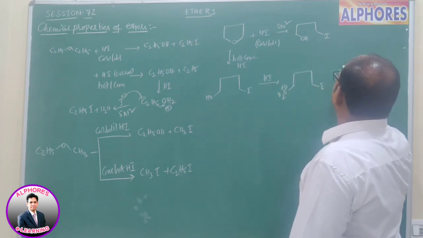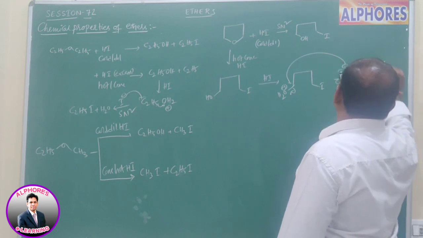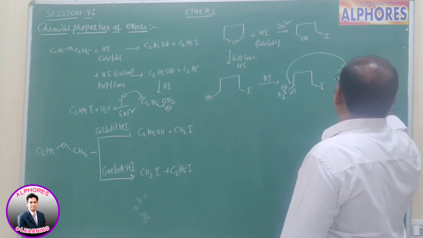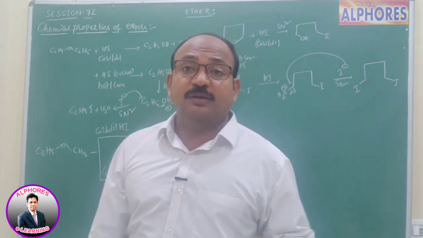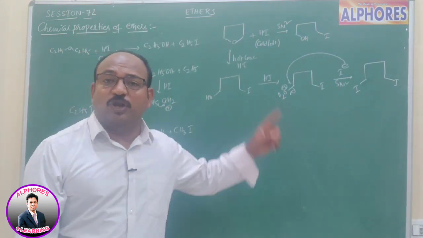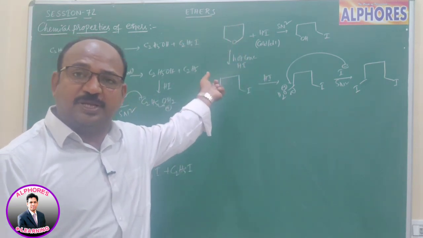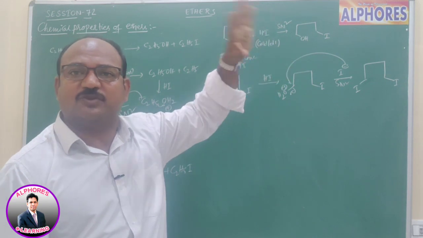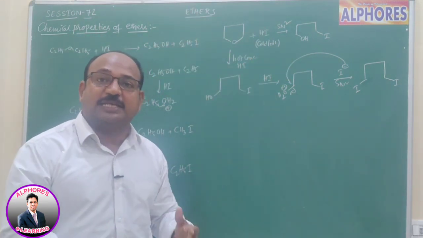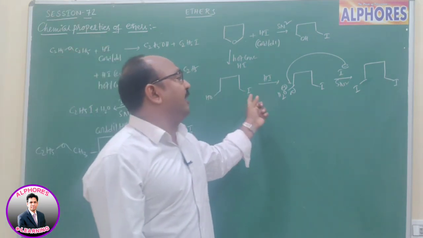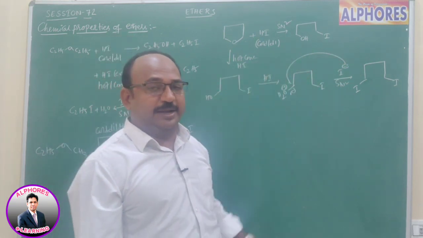Later I minus attacks this carbon, again by SN2 mechanism, and as a result we get a diiodoalkane. See, with cold dilute HI, substitution takes place only once, and after formation of alcohol and alkyl iodide, the reaction stops. With hot concentrated HI or excess HI, the formed alcohol further converts into alkyl iodide.